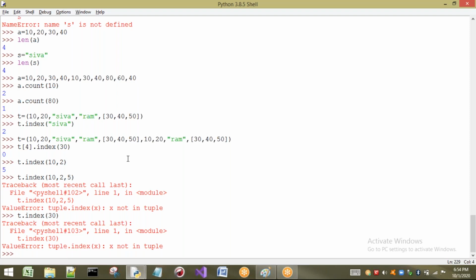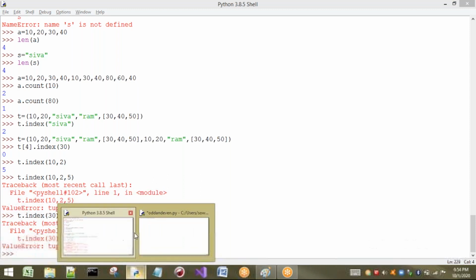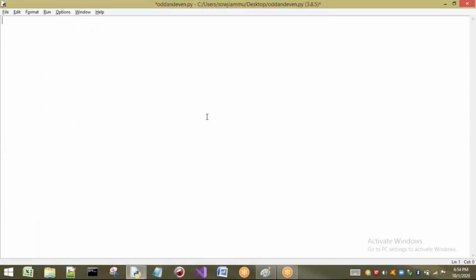Next one, I want to show you about the sorted method. As we have seen in the previous session, same concept, the sorted method. So one point I want to tell you: if I take some elements, a equals 20, 10, 50, 23, 65, 89, I am going to take. These are what? A tuple of elements, that is, the group of elements inside a tuple.